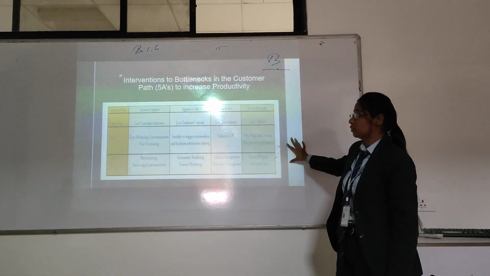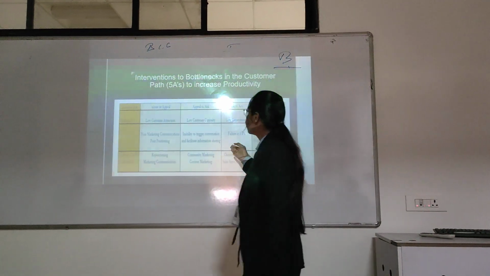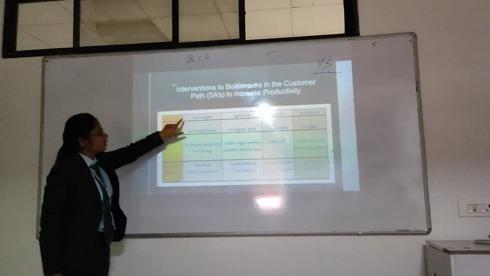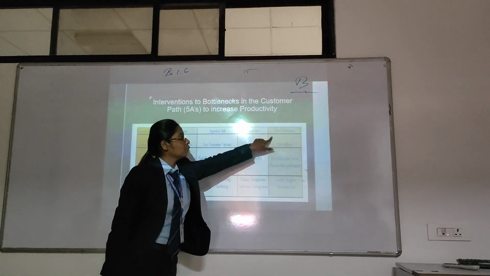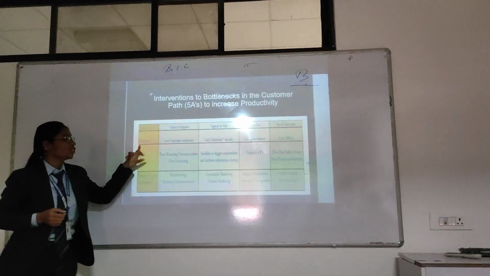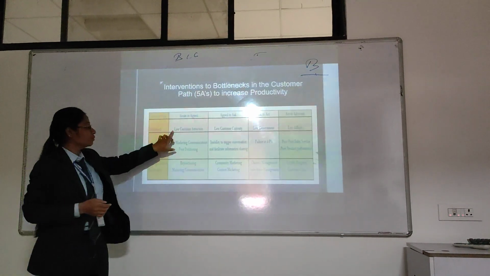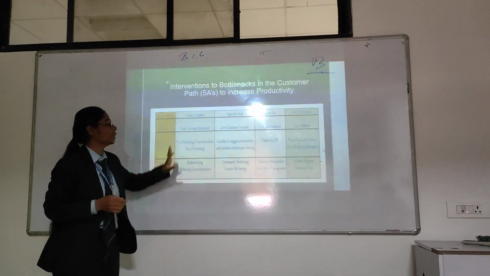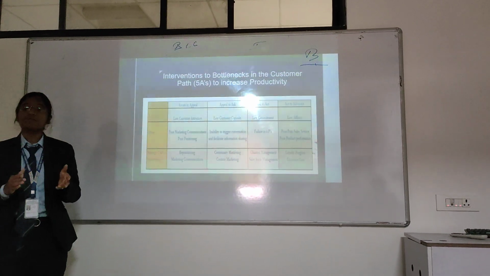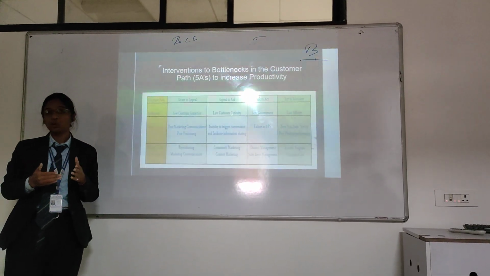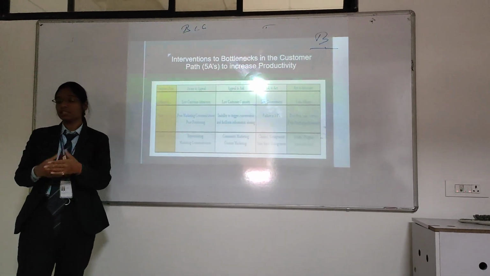This chart shows the path by which we can increase productivity. The first path is aware to appeal, second is appeal to ask, third is ask to act, and fourth is act to advocate. So what is the bottleneck of the first path, meaning the barrier in the first path? The barrier in the first path is low customer attraction. In this first path, aware to appeal, we have to generate leads, meaning we have to market our product in the market.